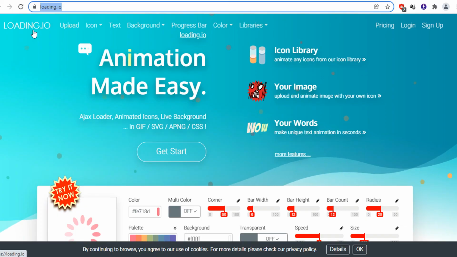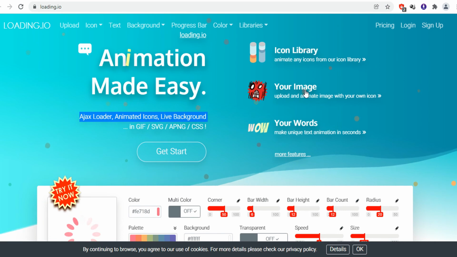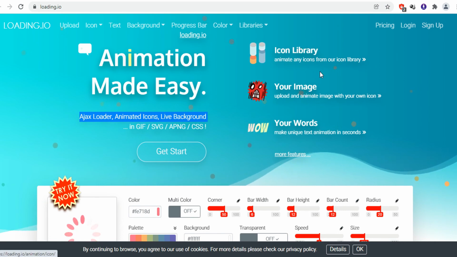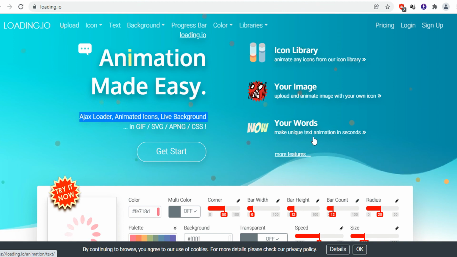The next website in our list is loading.io. With loading, you can make simple animations. You can create loading patterns and backgrounds and design progress bars. If you need simple animated visual elements, then this tool is for you. You can create animations very easily.